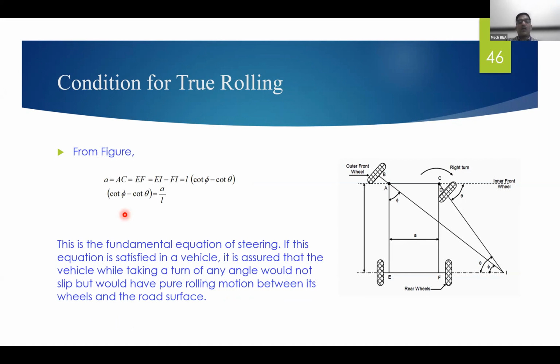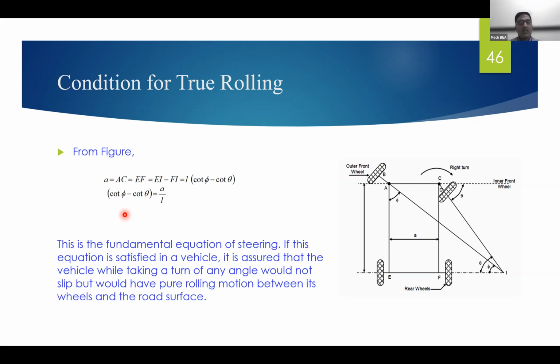If this equation is satisfied in the vehicle, it is assured that while taking a turn of any angle, the vehicle would not slip, but will have pure rolling motion between its wheels and the road surface.